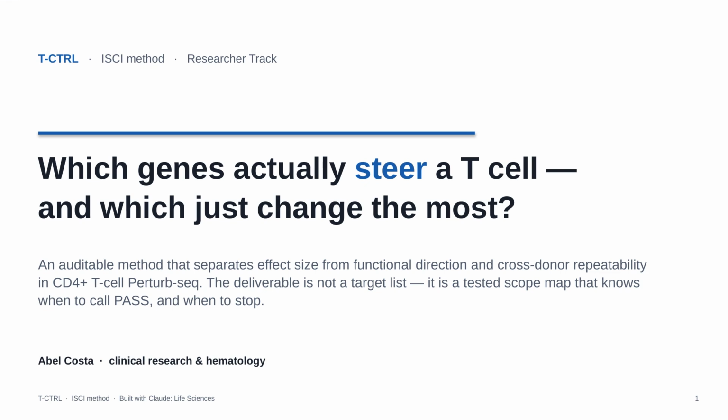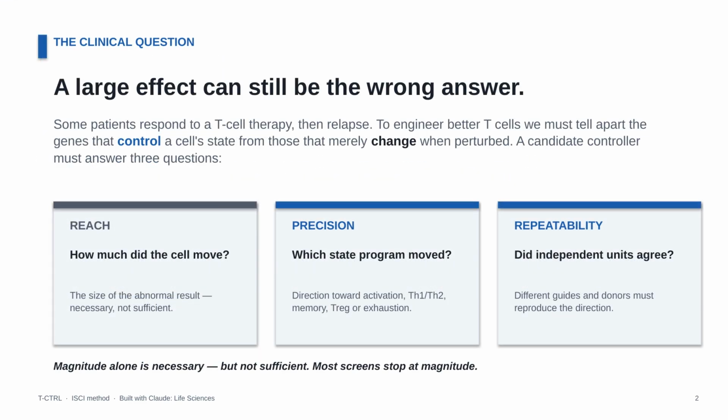Some patients respond to a T-cell therapy, then relapse months later. So we ask a question that sounds simple and isn't. Which genes actually steer a T cell into the state we want, and which ones just change the most when we perturb them? Telling those apart is the whole game, and most screens can't.